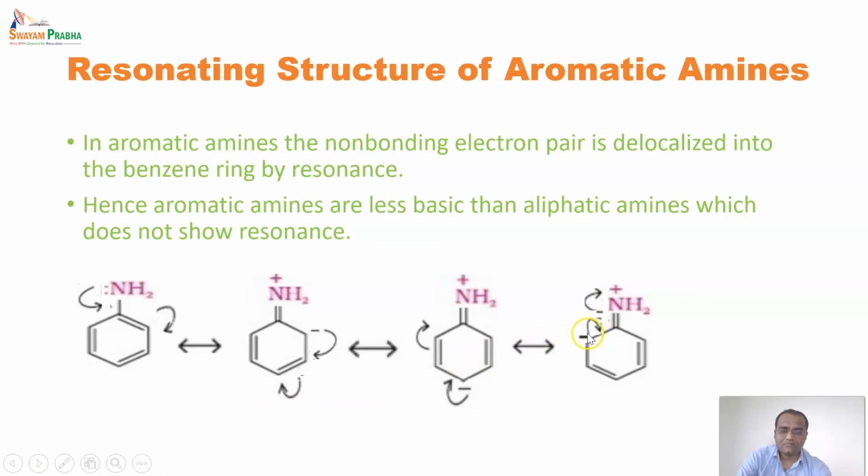The electrons from this ortho carbon now shift and form a pi bond between carbon and carbon, and the double bond between nitrogen and carbon will break, and this double bond will be shifted again onto the electron deficient nitrogen. Now the structure will be similar to the end one, as it was in the first instance. So these are the resonating structures of aromatic amines, and we have seen an example, that is aniline.